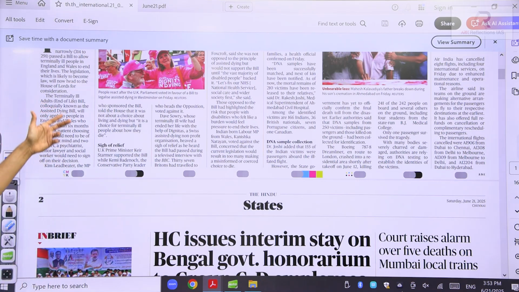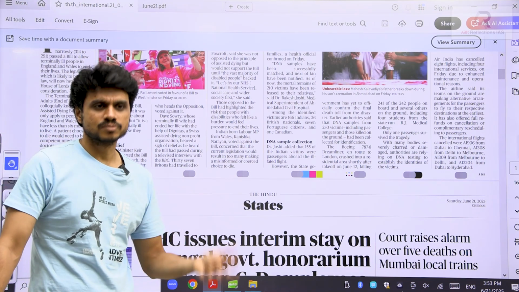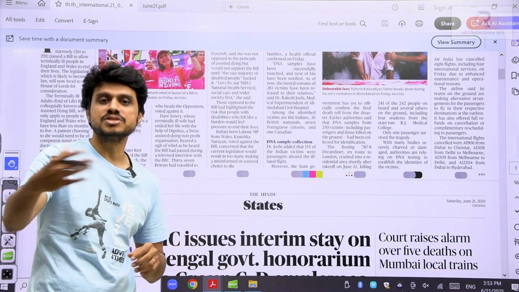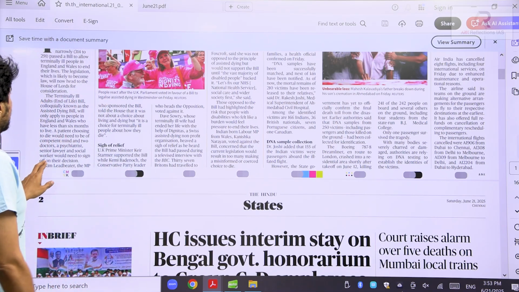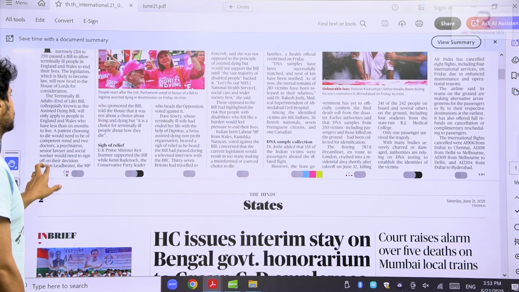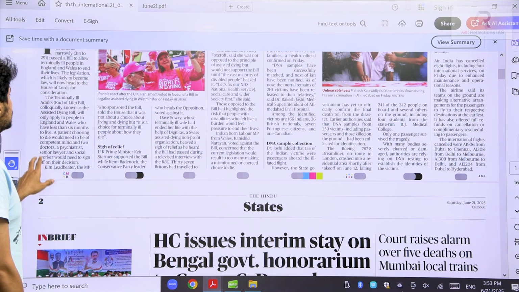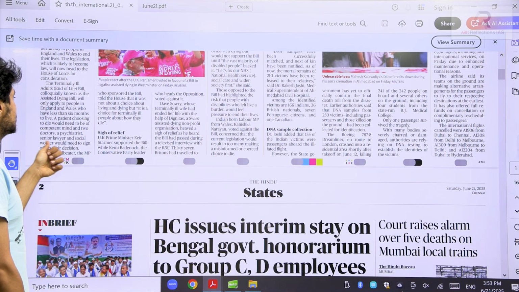See here, this is the Terminally Ill Adults Bill, colloquially known as the assisted dying bill. When we say assisted dying bill, most probably you are providing the assistance, so it becomes active euthanasia. It will only apply to people in England and Wales who have less than 6 months to live. A patient choosing to die would need to be of competent mind, and 2 doctors, a psychiatrist, a senior lawyer and a social worker would need to sign off on the decision.